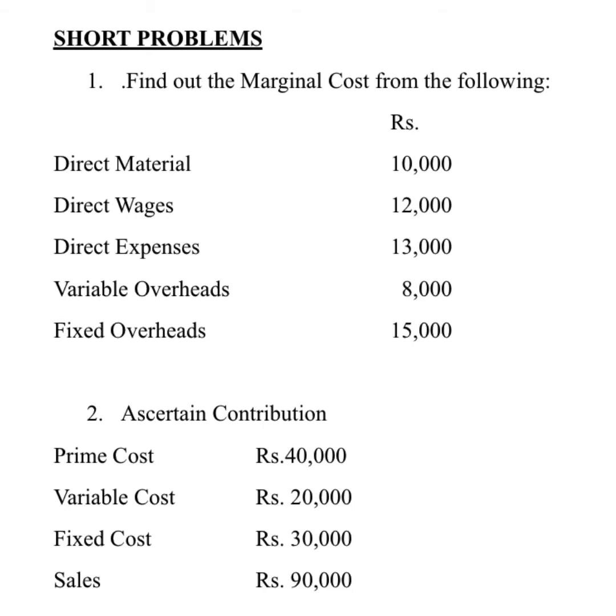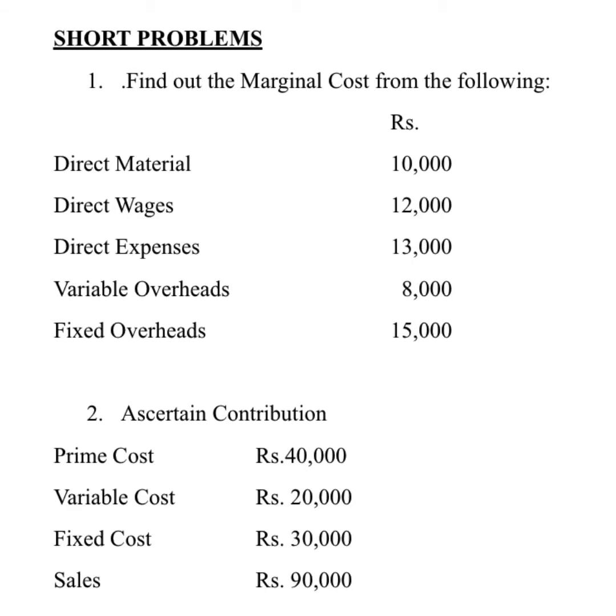Now we will see the question. They have given direct material as 10,000, direct wages as 12,000, direct expenses 13,000, variable overhead 8,000 and fixed overhead 15,000. It's easy to calculate marginal cost. It is the addition of direct material, direct wages, direct expenses and variable overhead. If you total this, you get 43,000. So your marginal cost in this problem is 43,000.